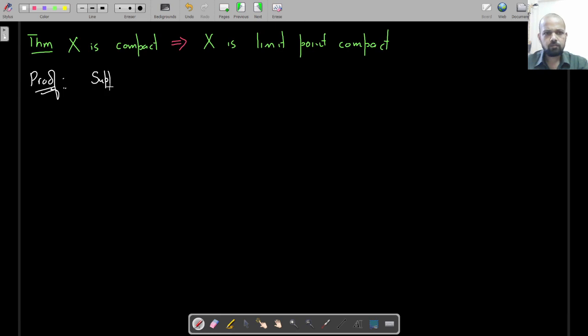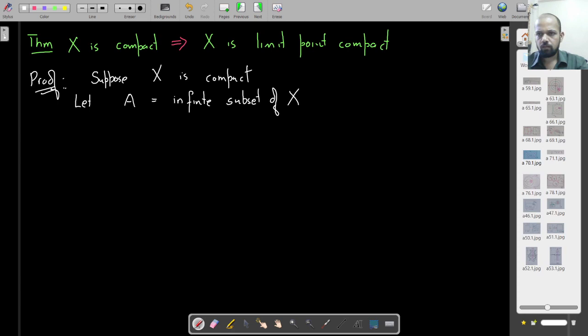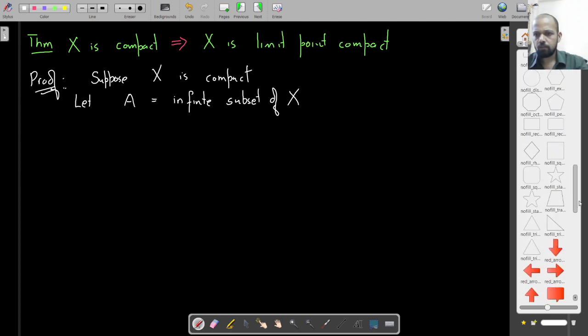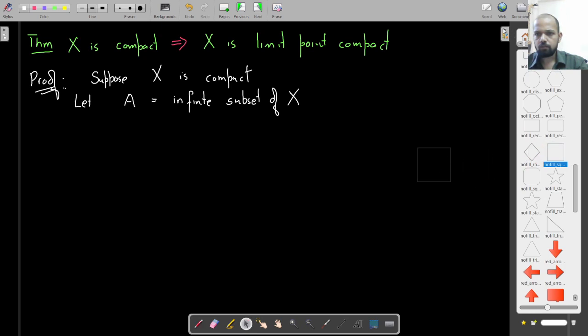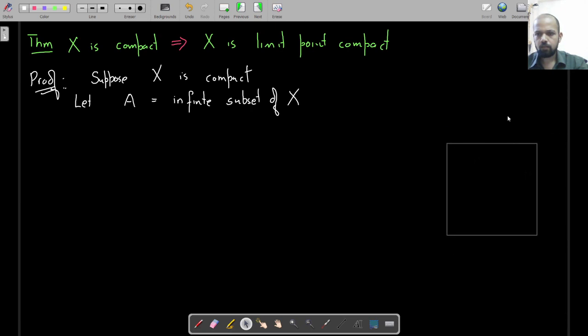Suppose X is compact. Let A be an infinite subset of X. In fact I can just draw a shape, and I can show it to you.